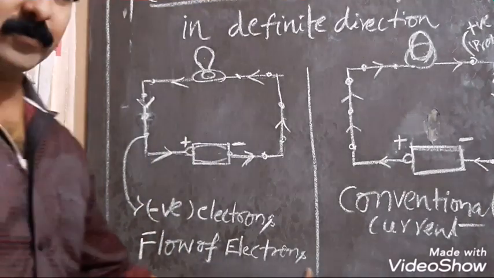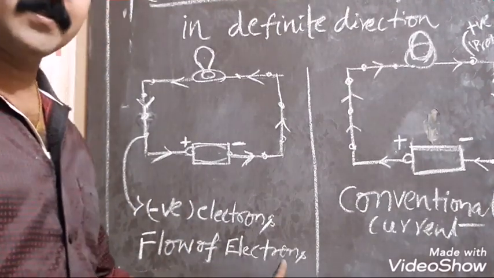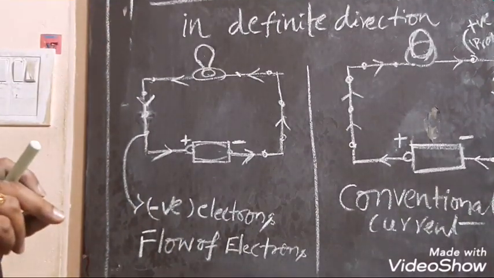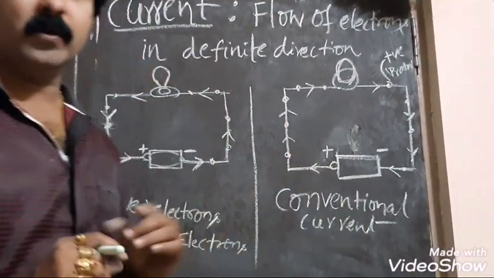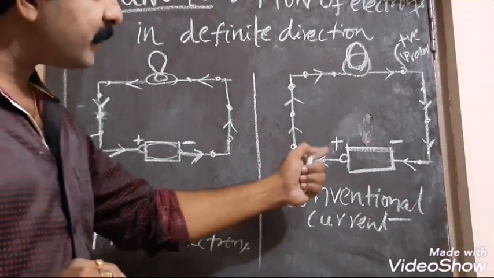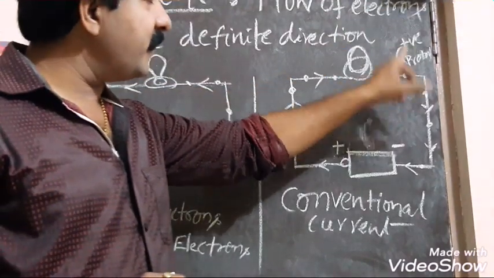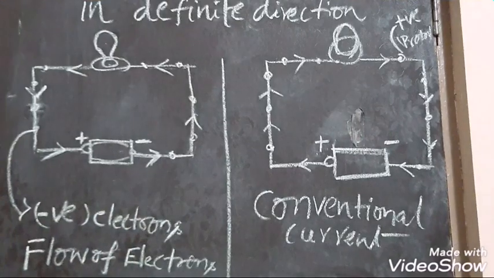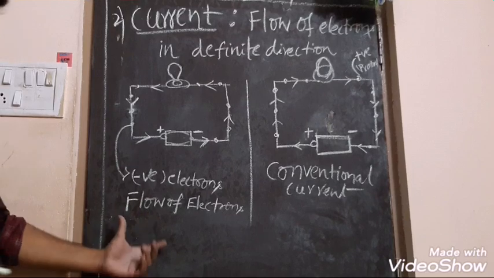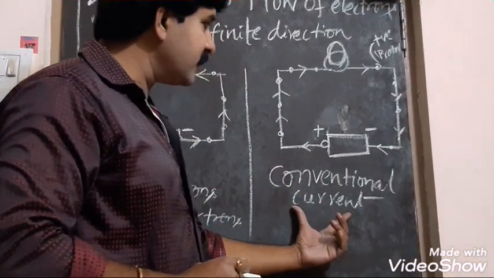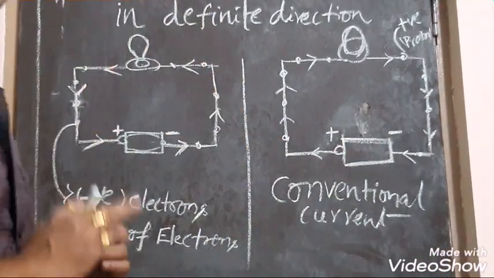This is the flow of electrons, not the flow of current. Just concentrate on the word. Even now, we are following this pattern only, but what was specified earlier for protons is replaced by electrons. This is only the flow of electrons. But the conventional current direction is what we are following now. I will explain how.